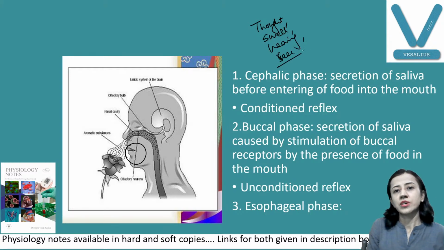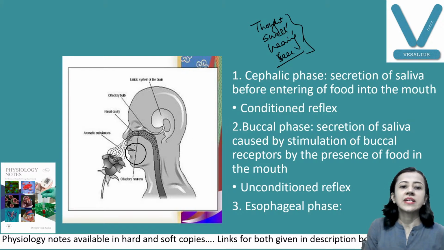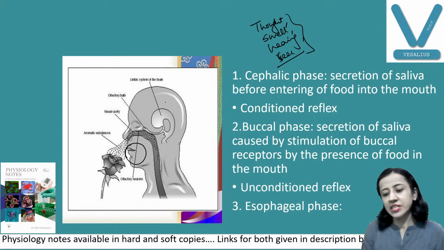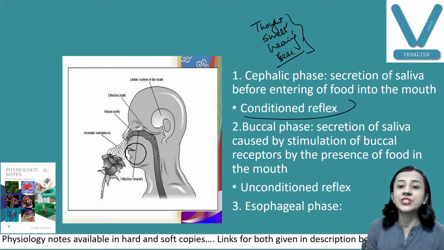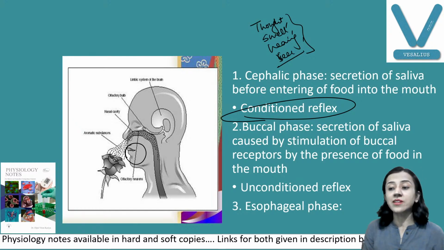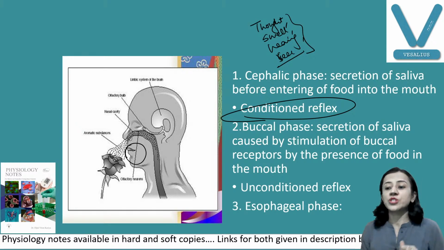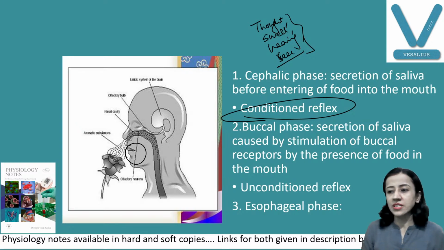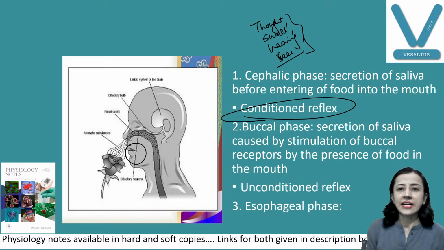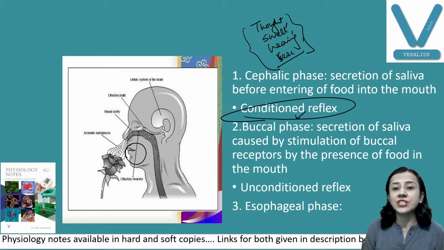If you see the food, all these are stimuli. They reach the center which is responsible for salivary secretion. So this is a conditioned reflex. Why conditioned? Because it is a learned one. You must know the taste of the food, then only you can have salivary secretion. If you don't like the food, then you don't have salivary secretion. Thinking about the food, or smell or hearing, results in salivary secretion by conditioned reflex, which means it is learning.